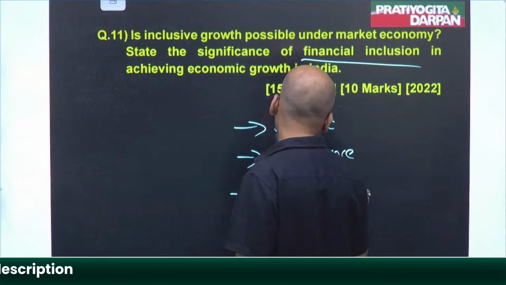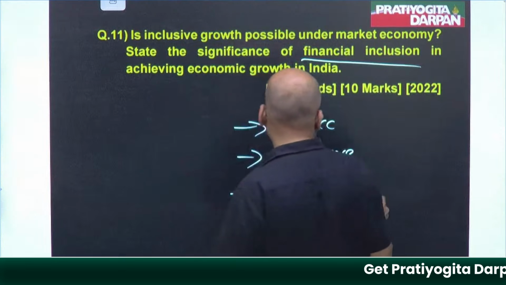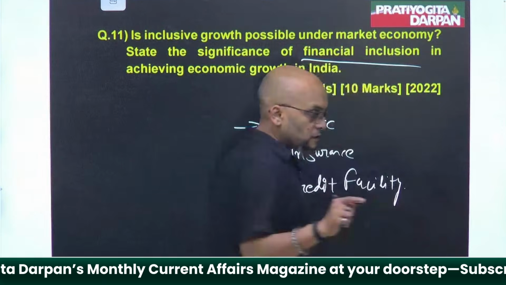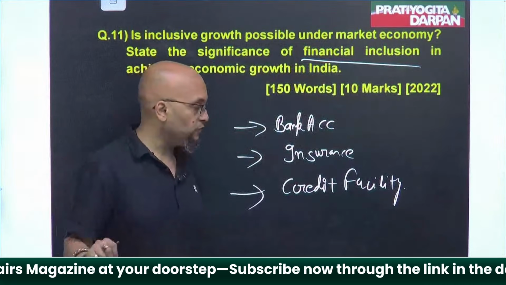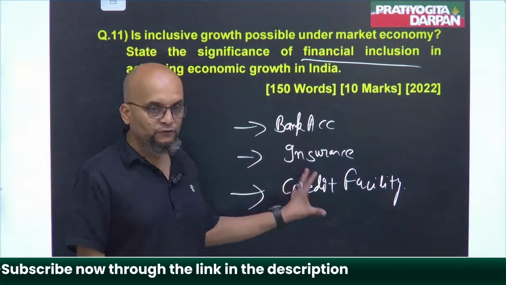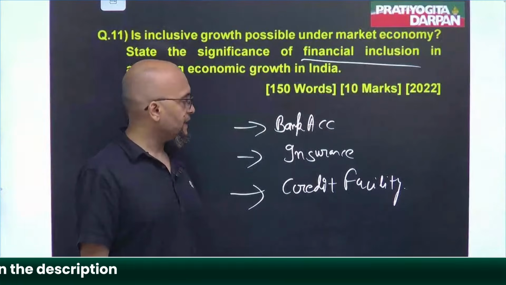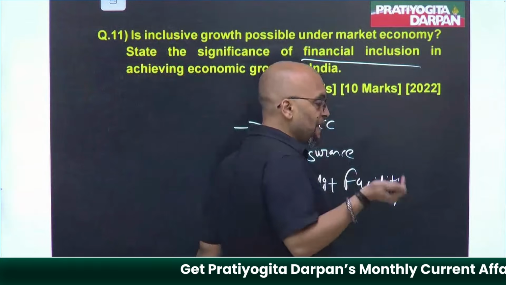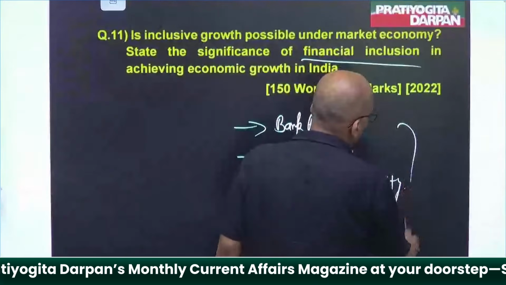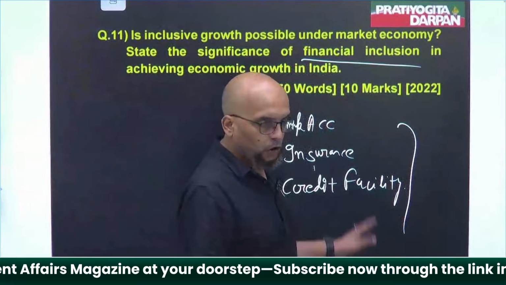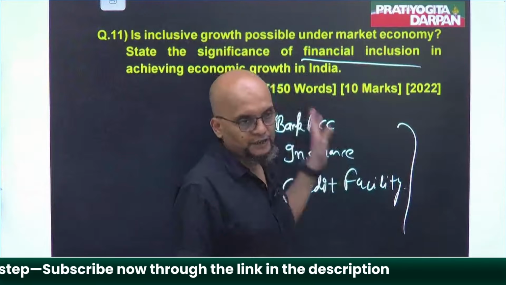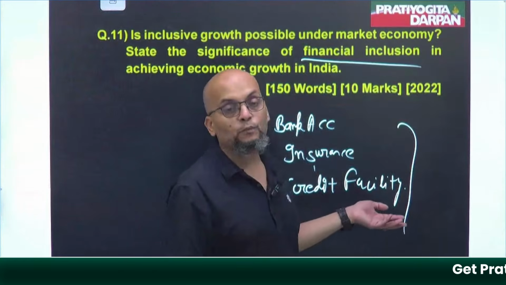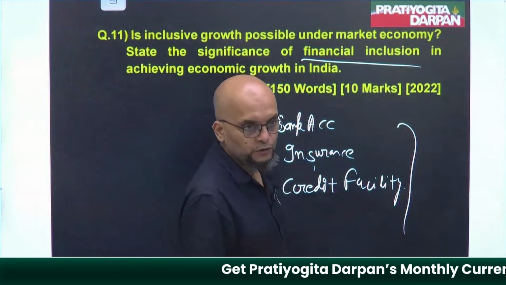People should be able to acquire a loan whenever they want, and that too from the bank, not from the soothkhor or someone like that in your village. From the formal system they can get credit. So making more and more people part of all these three is called financial inclusion. That's why the government opened so many free accounts, Mudra Yojana and all.